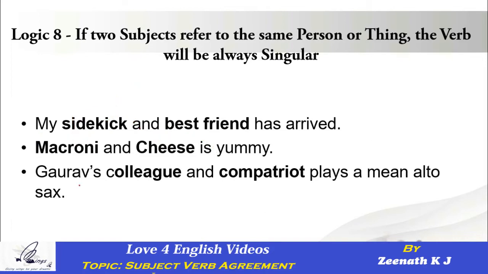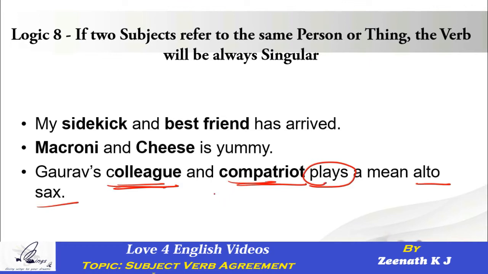Look at one more example. Look at the last sentence in the same row. Gaurav's colleague and compatriot plays a mean alto sax. Alto sax is actually a musical instrument. Again, if you look at the sentence, it makes us feel as if we are talking about two different people. One is Gaurav's colleague, another one is Gaurav's compatriot. So why are we using a singular verb?